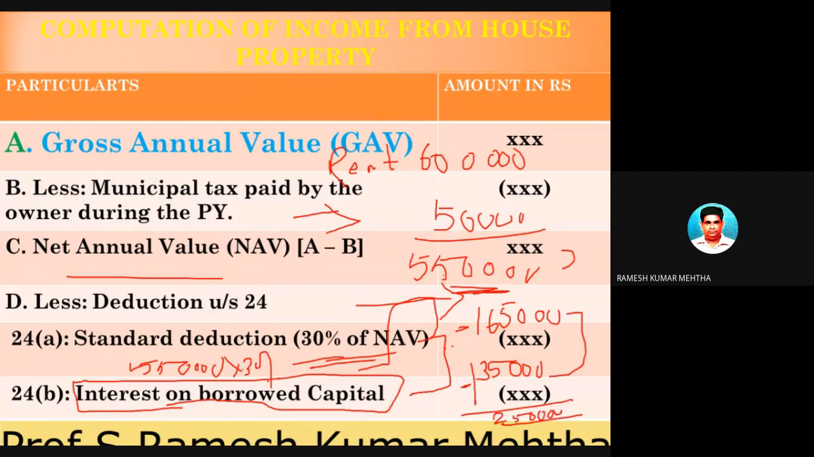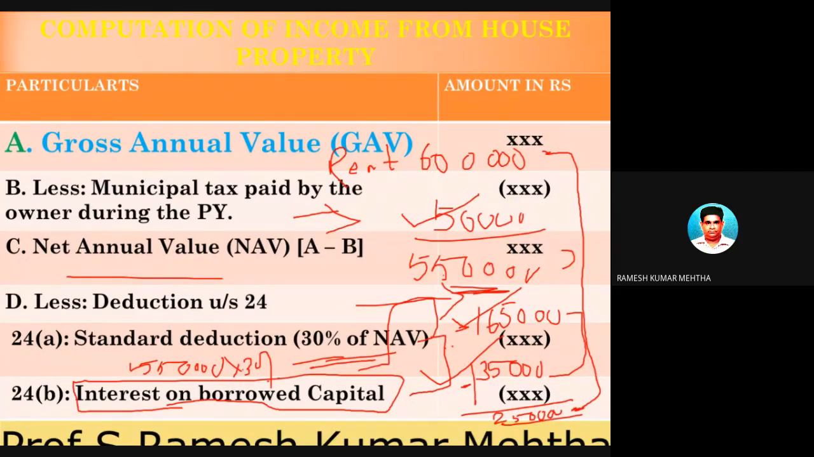So it's not 6 lakh rupees which is your income on which you have to pay income tax, but your income is only 2.5 lakhs after reduction of municipal taxes, standard deduction of 30% on NAV, and interest on borrowed capital for the purpose of construction or purchase or acquisition of house property. Hope you have understood. This is a very important slide.